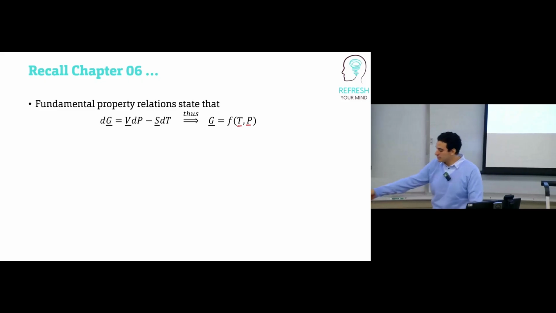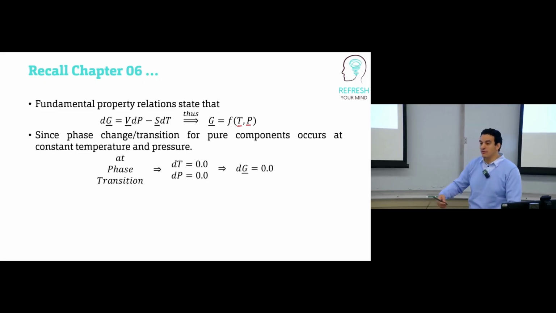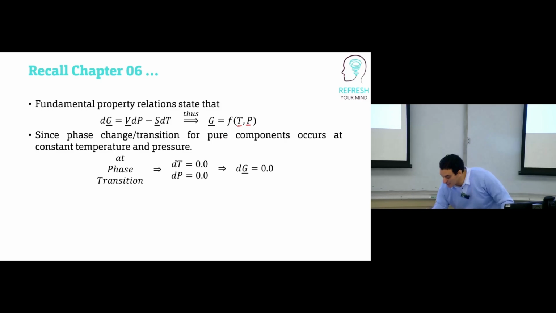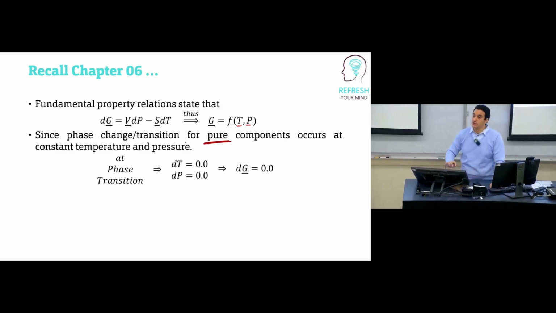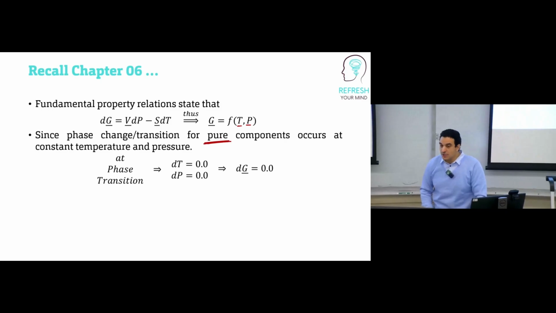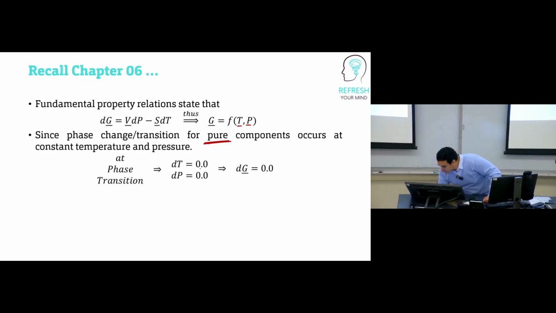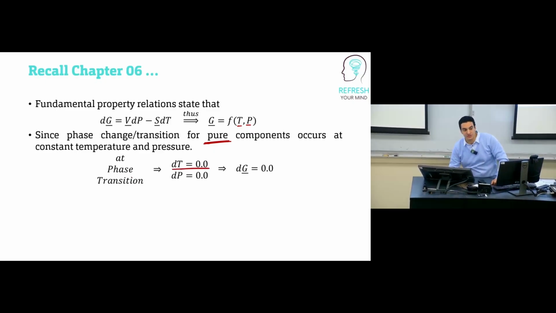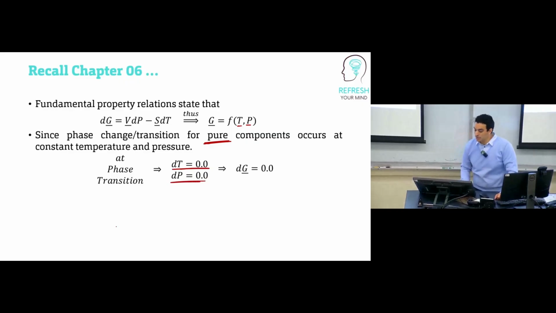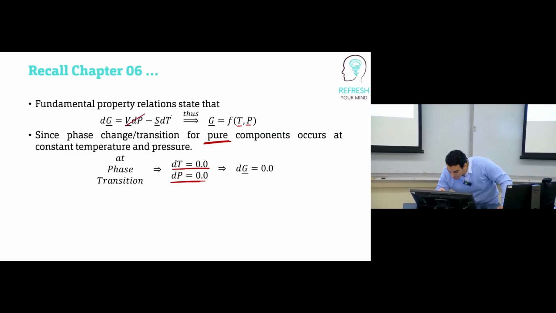At phase change, or at phase equilibrium, or at phase transition, for a pure substance, again, what we are talking about is a pure substance, not a mixture. For a pure substance, phase change occurs at constant pressure and constant temperature. Water, for example, at 1 atmosphere, 100 degrees Celsius, will change its phase completely from liquid to vapor. So at fixed temperature and fixed pressure, phase change will occur. So at phase transition, there is no change in temperature, dT is 0. There is no change in pressure, dP is 0.